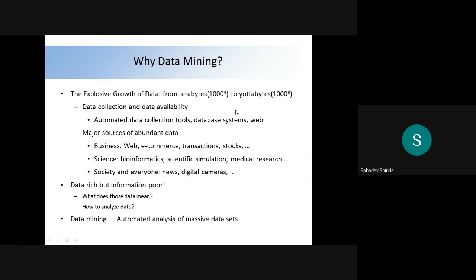For example, suppose you are going to use RFID. So the RFID tags are there. This is one example of the automated data collection tools. Suppose again we have the QR code scanner. This is also one example of the automated data collection tools here.